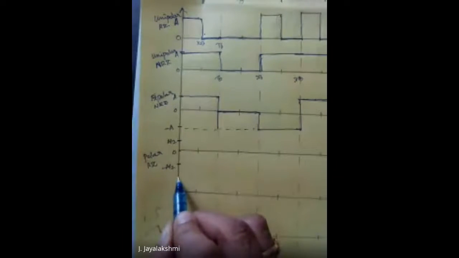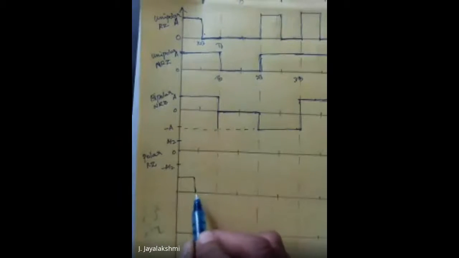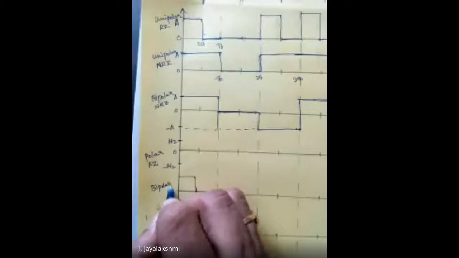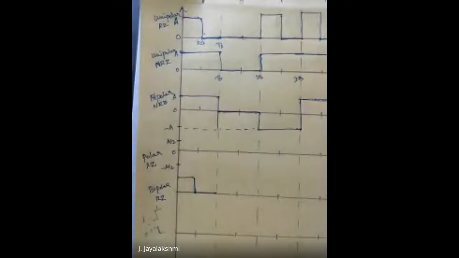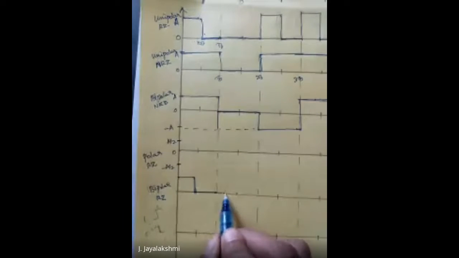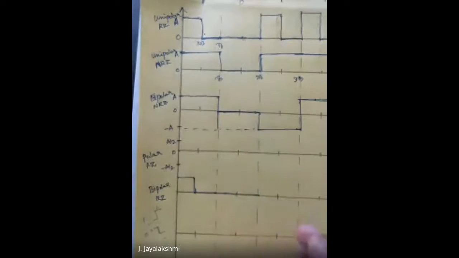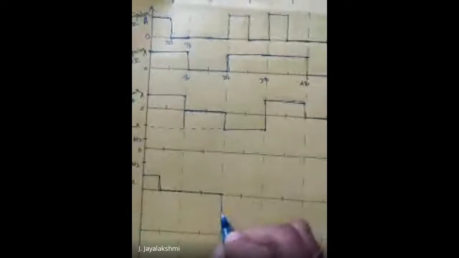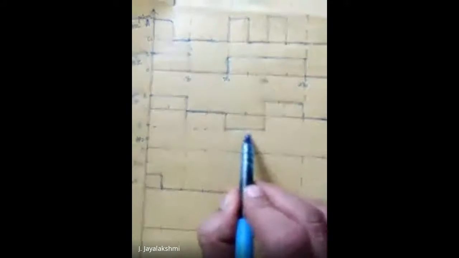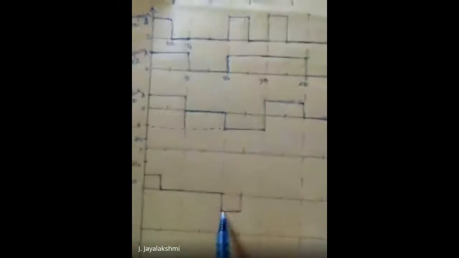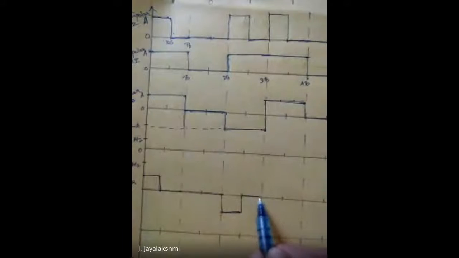Okay, I will draw it here and show you. So we'll have this bipolar return to 0. The first bit is 1, for half of the bit period it is 1. The next bit is 0, so stay at the 0 level itself. The next bit is 1. Instead of drawing for the full bit sequence, draw for half of the bit period and then return to 0.